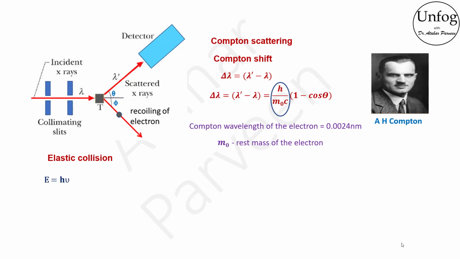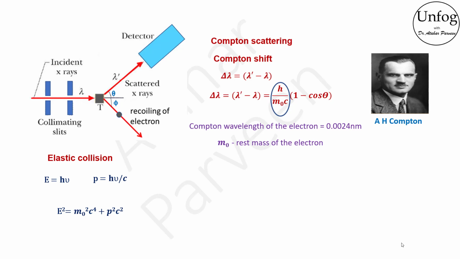Energy for a photon is E equals h nu and this photon has a momentum p equals h nu by c. Energy and momentum are relativistic quantities. We will use the energy momentum relation of special theory of relativity, E square is equal to m naught square c raised to 4 plus p square c square, to derive this Compton equation.